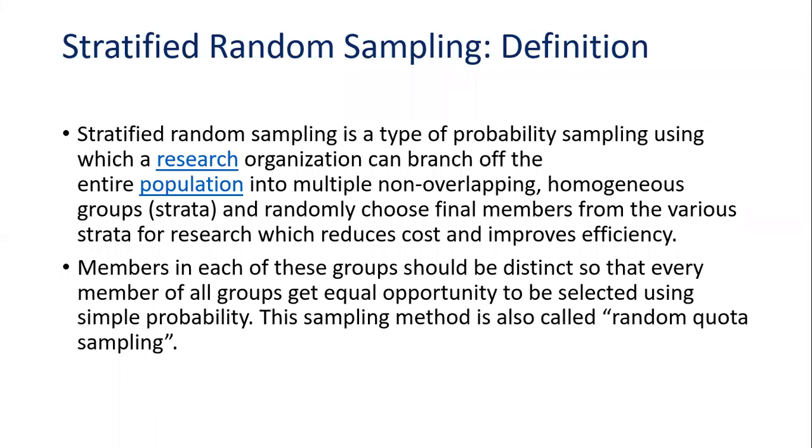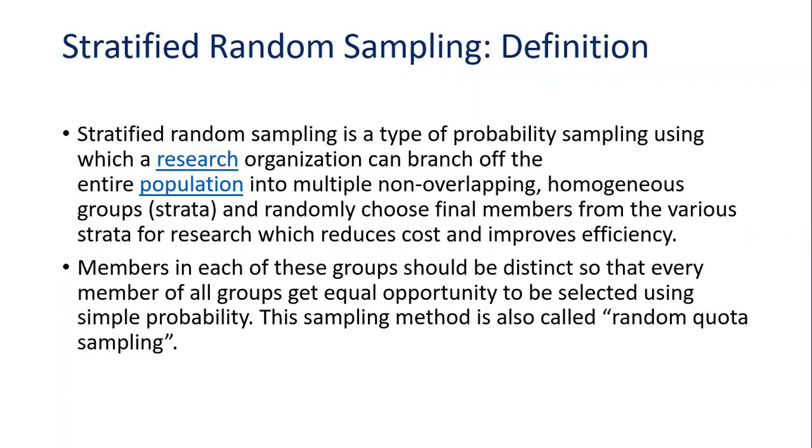It is a type of probability sampling using which a research organization can branch off the entire population into multiple non-overlapping homogeneous groups that are called strata. And then randomly choose final members from the various strata for research, which reduces cost and improves efficiency. This is also part of probability sampling.